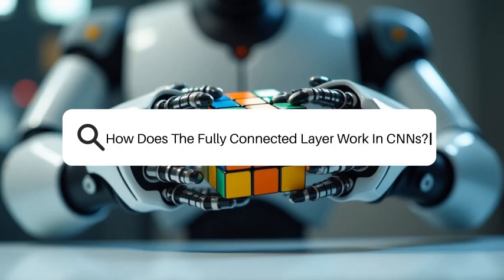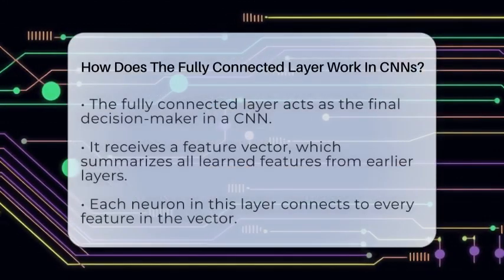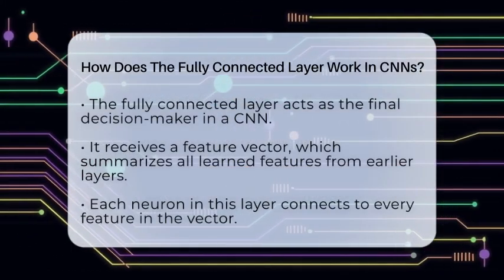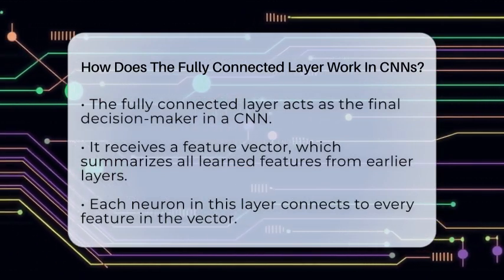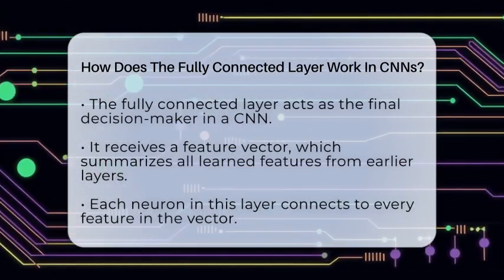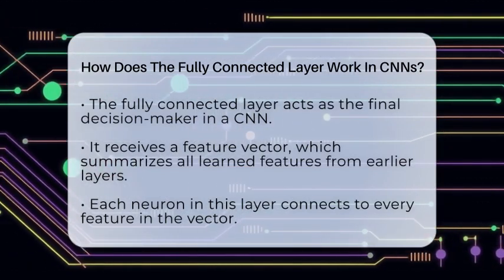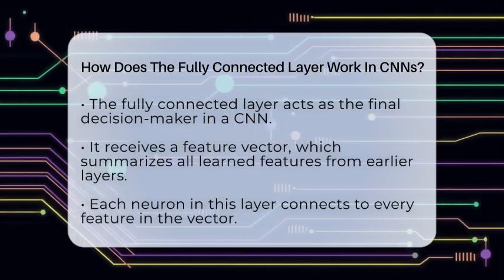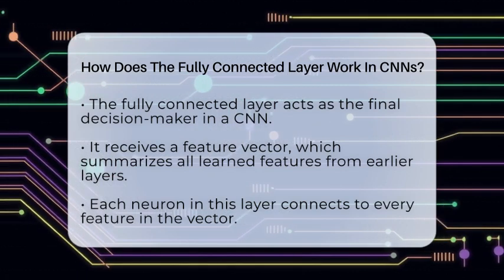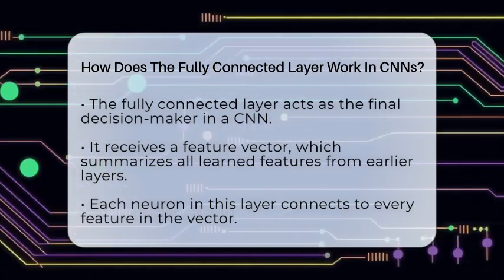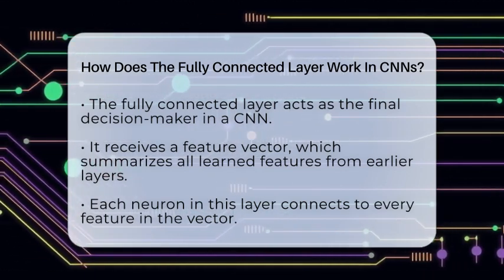How does the fully connected layer work in science? Imagine a computer trying to recognize a picture of a cat. It looks at different features like whiskers, ears, and eyes. But how does it decide if the picture is really a cat? That's where the fully connected layer comes into play. It acts like the final decision maker in a convolutional neural network.